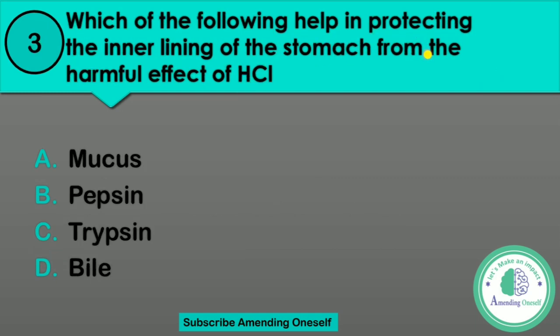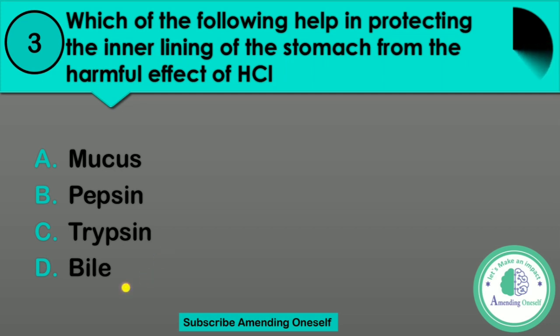Question number 3: which of the following will help in protecting the inner lining of the stomach from the harmful effect of HCl, which means hydrochloric acid? Option A, mucus. Option B, pepsin. Option C, trypsin. Option D, bile.